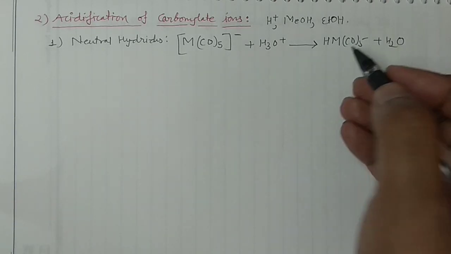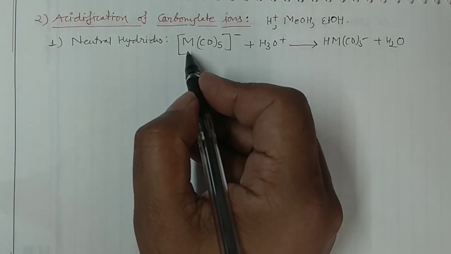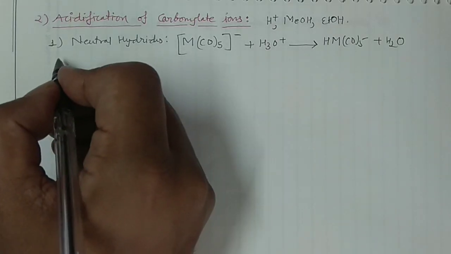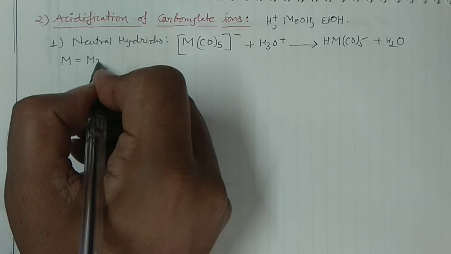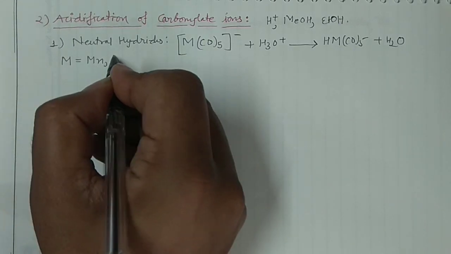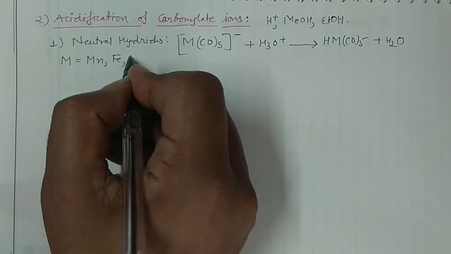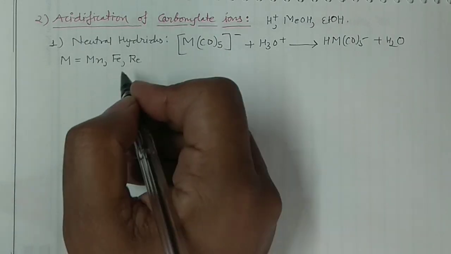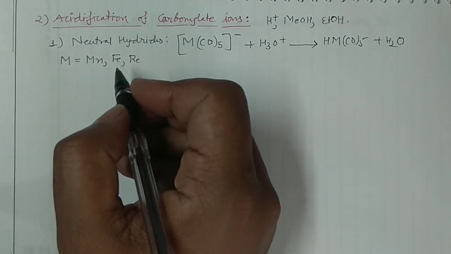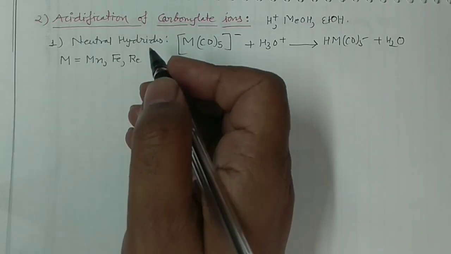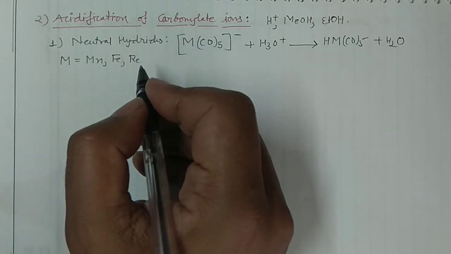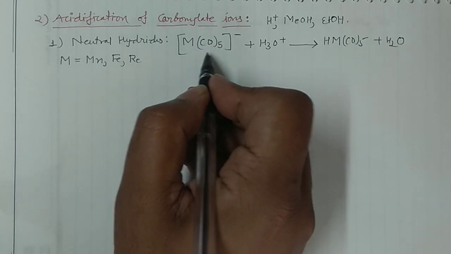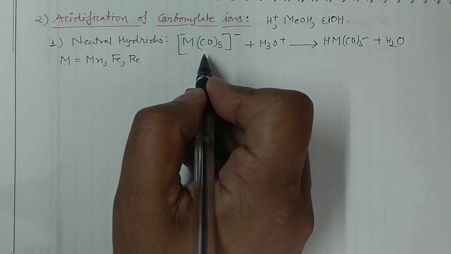And if you want to prepare the neutral hydride, I have written this general equation here, but you can take any of these metals. You can take manganese, you can take iron, you can take rhenium, any metal you can take, okay? And in that case, if you want to prepare the neutral metal hydrides, generally, not strictly, the coordination number should be 5.